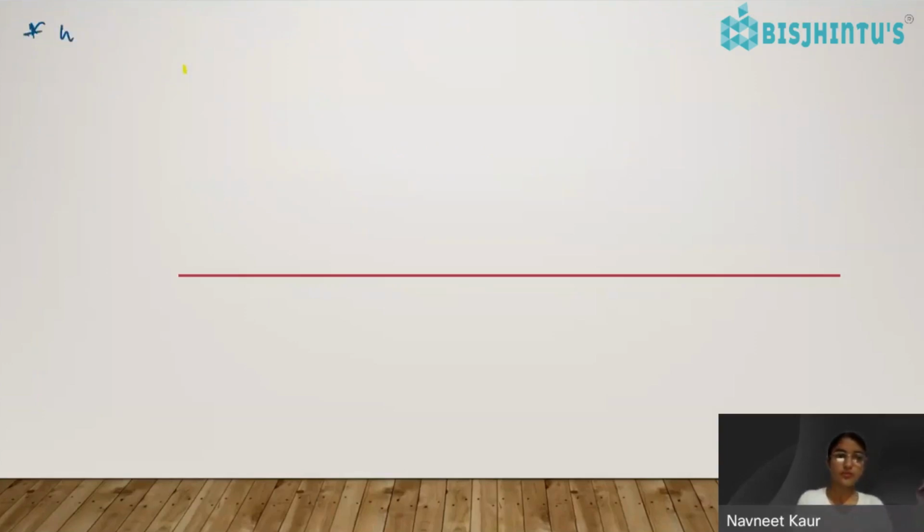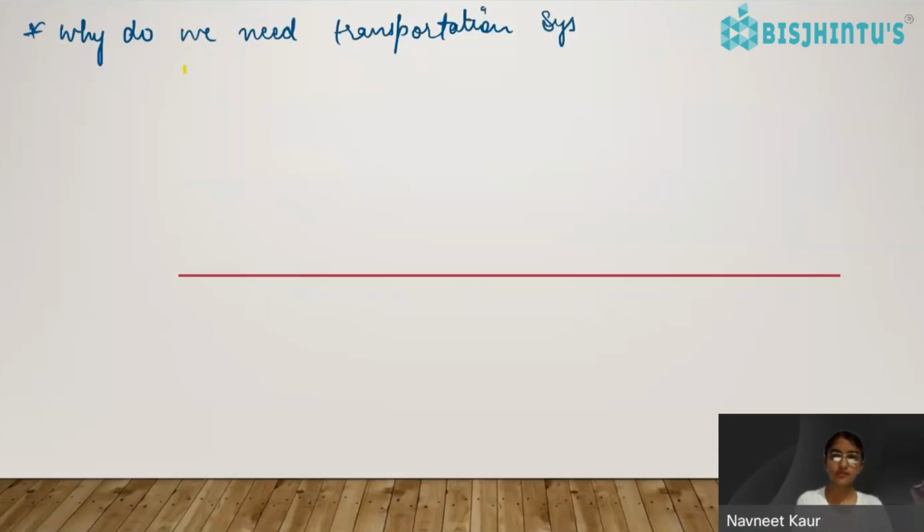Why do we need transportation system? In the very previous slide, we have learned that the food we are consuming generates energy after digestion, right?